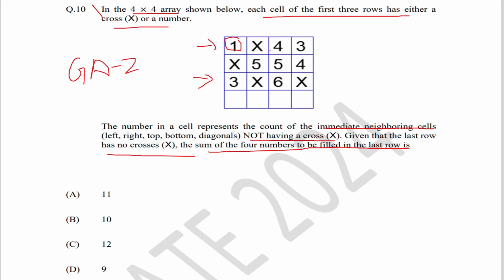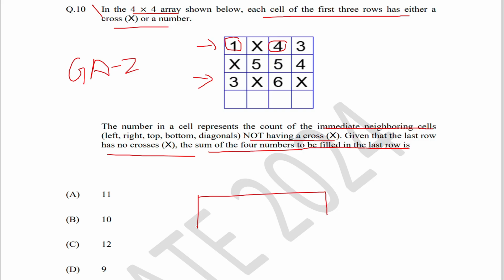The second cell is given as cross. If you consider the third cell, check the neighboring cells. In the neighborhood there are totally 5 cells, and one of them is filled with cross and the rest of them are filled with numbers. Hence it is given a value of 4. Similarly, the rest of the cells are filled.